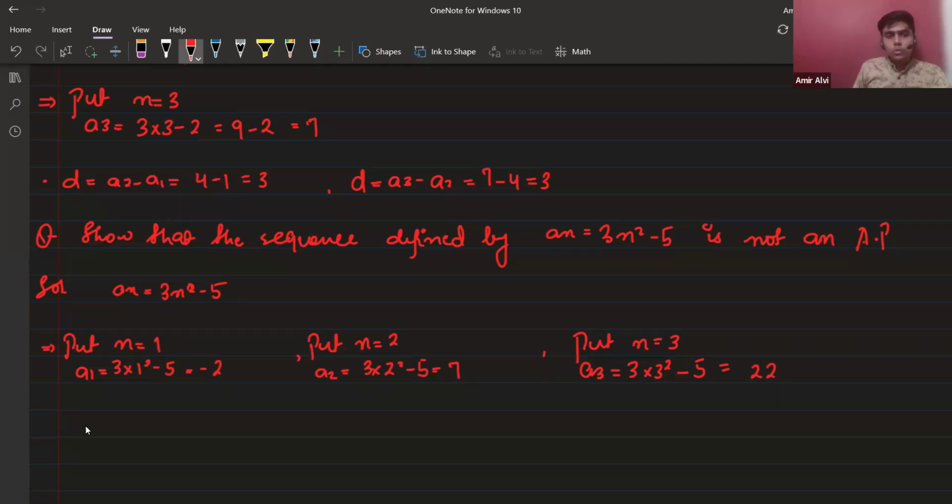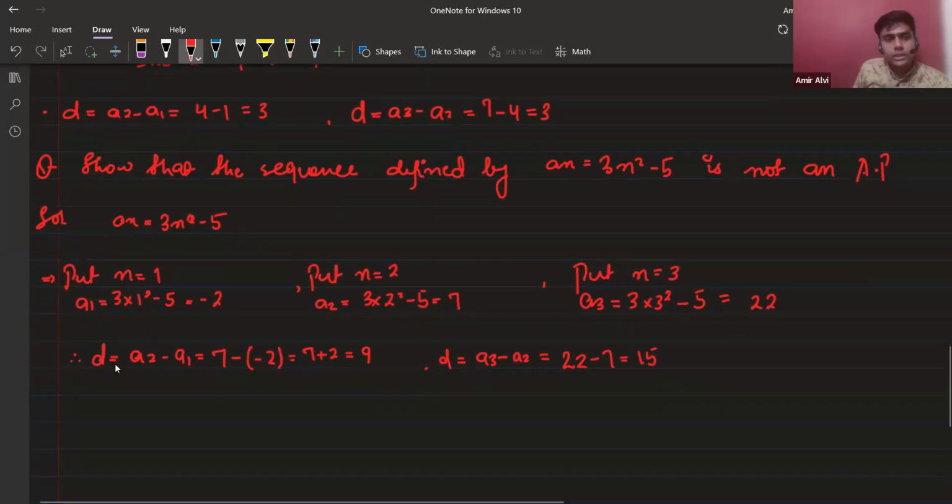Clear? Yes, sir. Now find out the common difference. A2 minus A1 is equal to 7 minus of minus 2, 7 plus 2 equals to 9. Let me write A3 minus A2 equals to 22 minus 7, which is equals to 15. Are they equal? No. Let's suppose this is D1, this is D2.